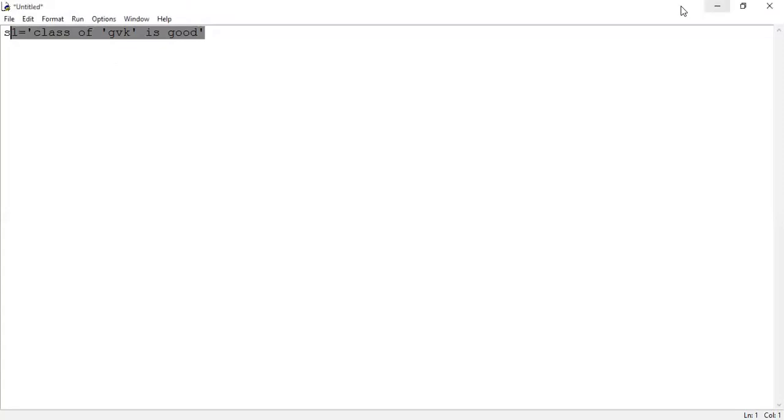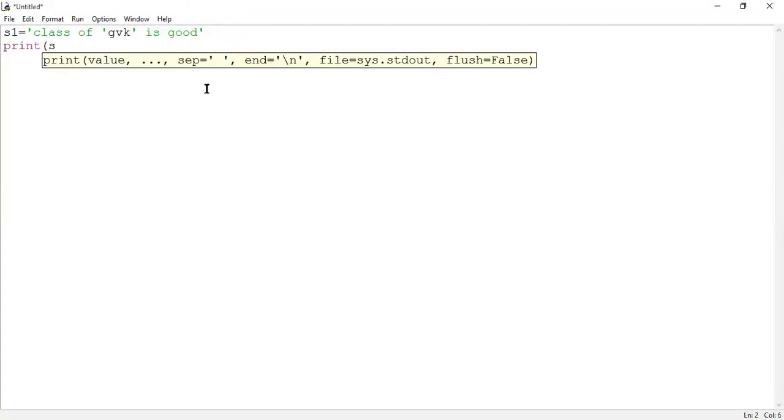Just give me a second. Are you able to see the untitled window? Yes, sir. So what I have done: class of GVK is good, and print the content of this variable, print of S1.